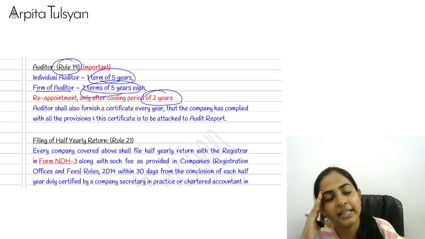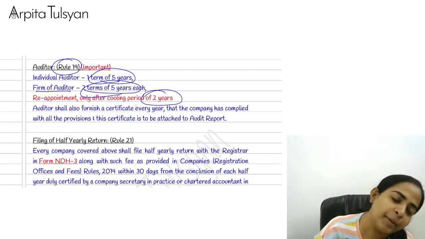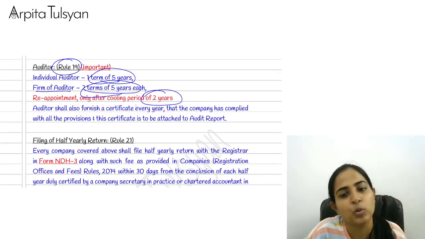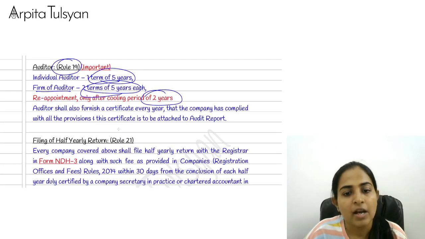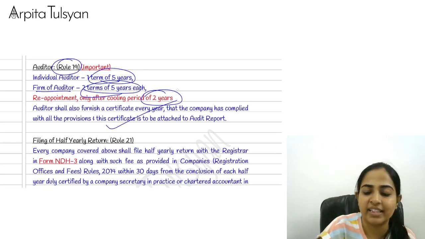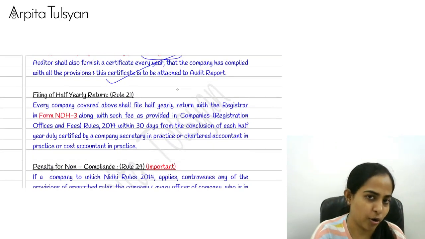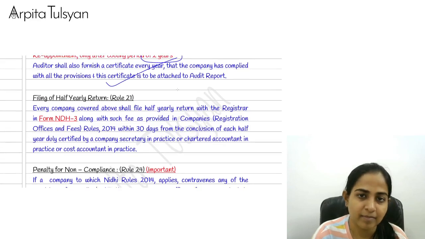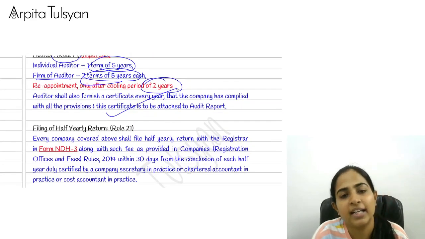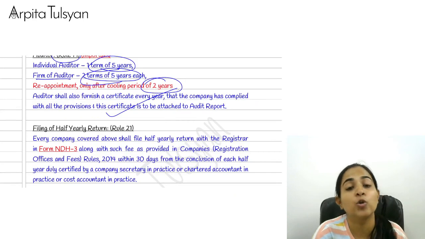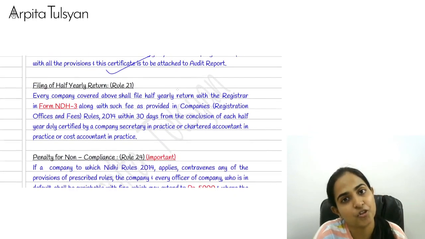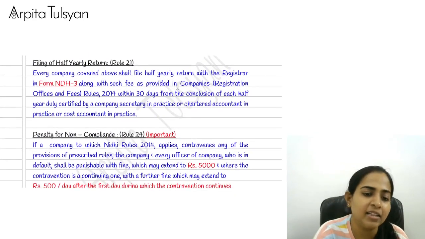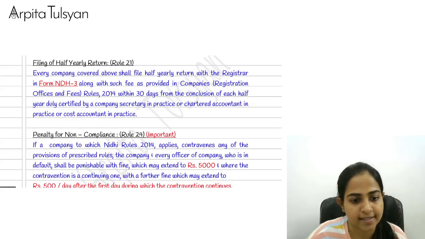Okay, so you can remember it in this way. In a Nidhi company, the cooling period for director and auditor is going to be 2 years only. And the auditor will write in his report whether the Nidhi has complied with everything or not. So individual auditor, 1 term of 5 years; firm of auditors, 2 terms of 5 years each; and then the cooling period of 2 years.